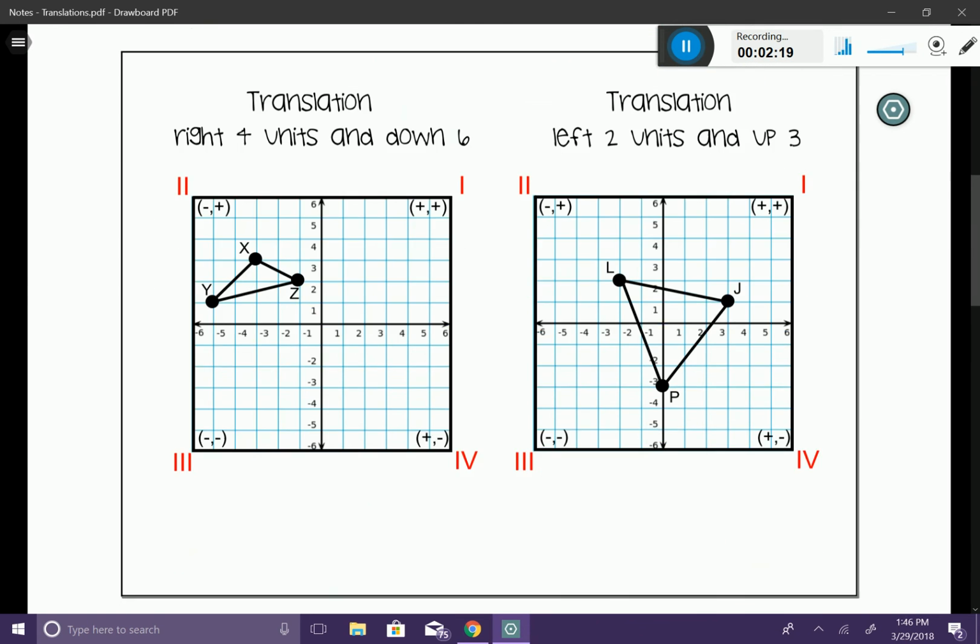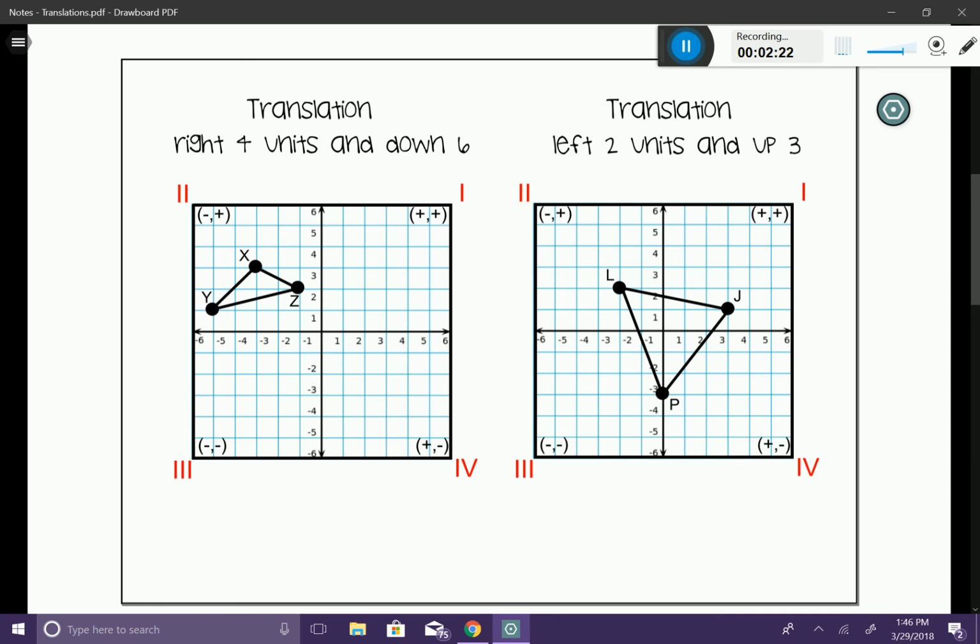Let's try a couple more. This time, instead of working with just a single coordinate, we're going to be working with a figure. In our case, we have triangles. So this translation, it says we're going to translate this triangle right 4 units and down 6 units. So if I do that, I'm not going to take the entire shape and translate it all at once. In this unit, we're always going to be focusing on one point at a time.